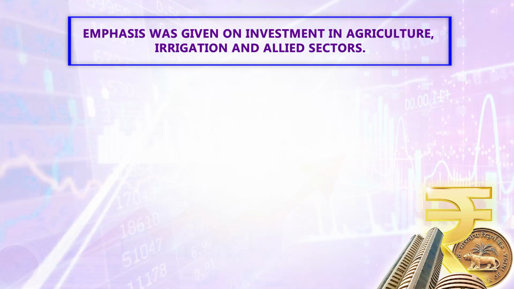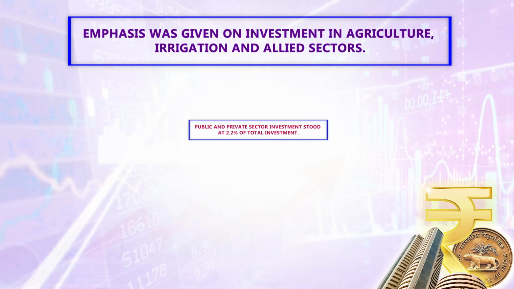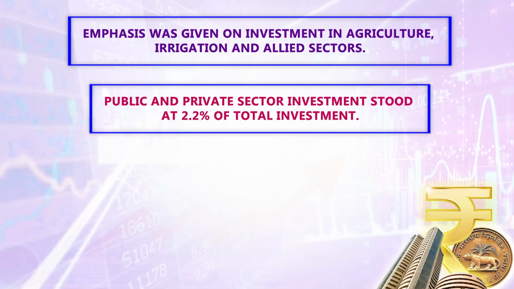Investment in agriculture, irrigation, etc. was given emphasis, and for the first time, the public-private sector tried to invest in the agricultural sector. So privatization in the agricultural sector was initiated in this particular plan period.